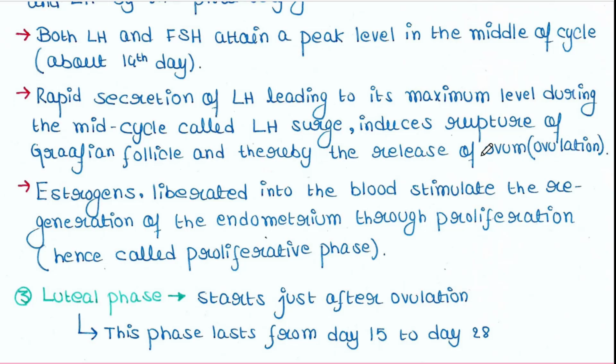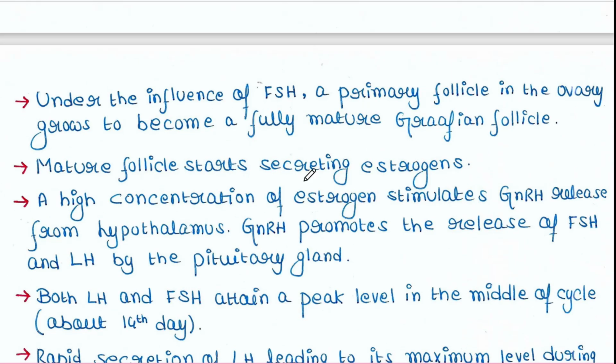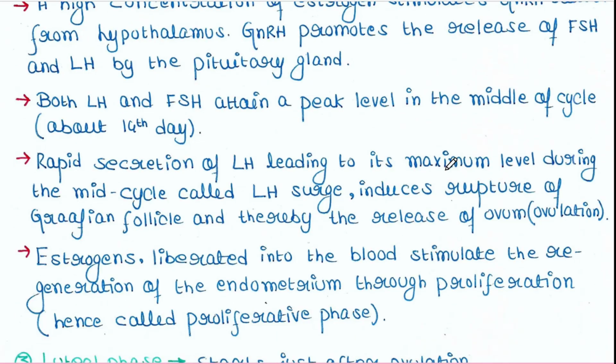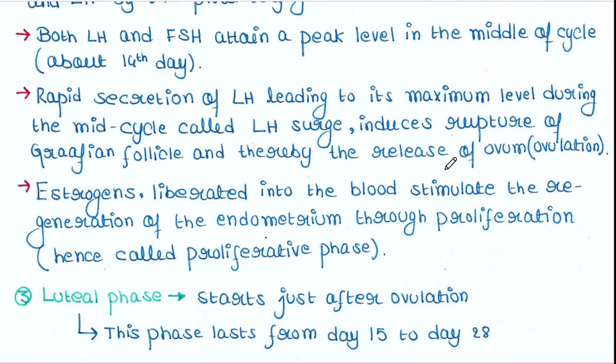The ovum was there in the Graafian follicle. Now the Graafian follicle gets ruptured and the ovum is released, and this event is called ovulation. This happens due to the increase of LH.